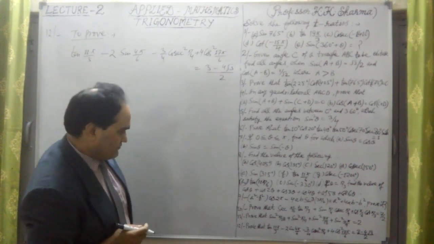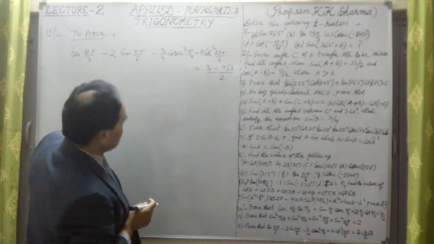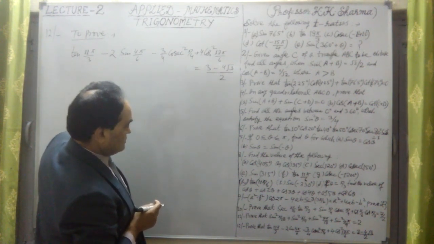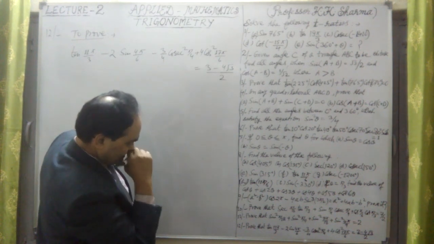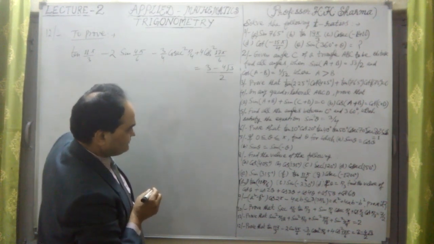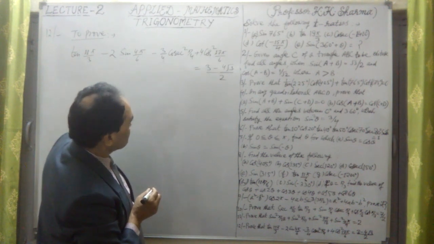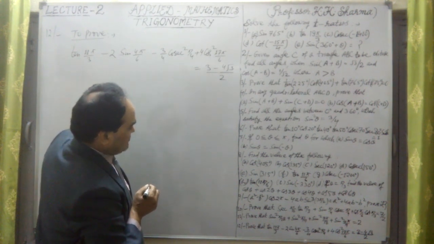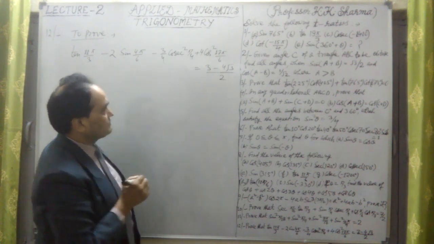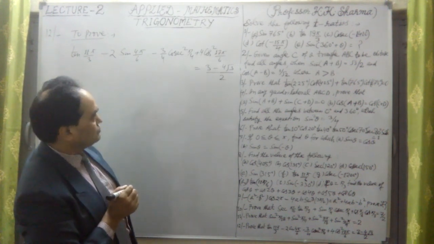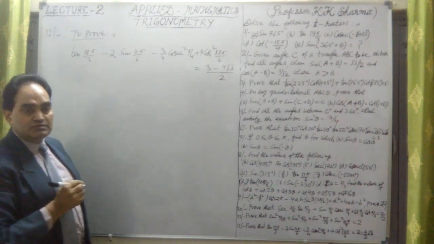This we have to prove here. If we further check, this is tan 11 pi by 3 minus 2 sine 4 pi by 6, and this is minus 3 by 4 cosec square pi by 4 plus 4 cos square 17 pi by 6, equal to 3 minus 4 root 3 by 2.